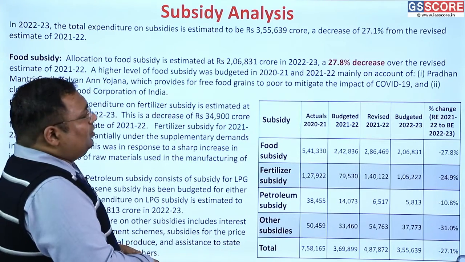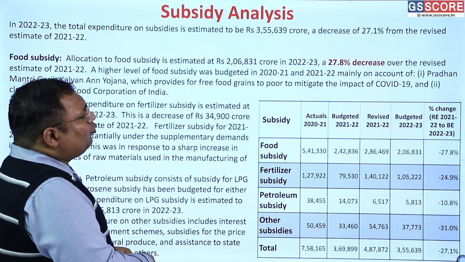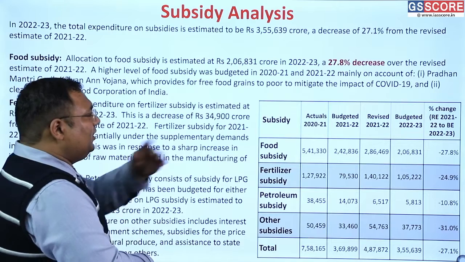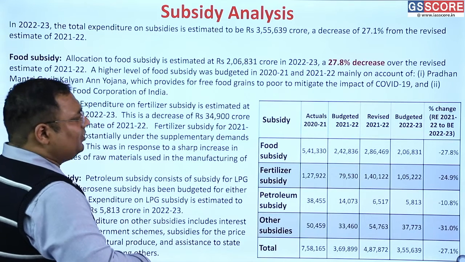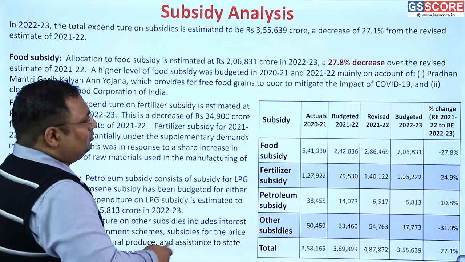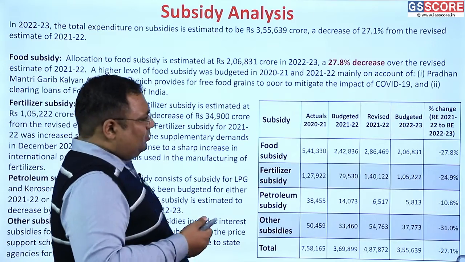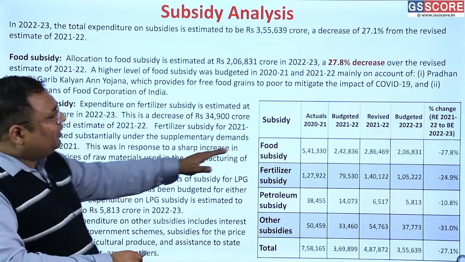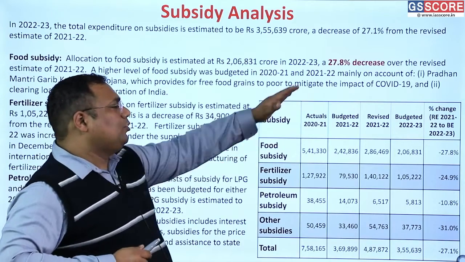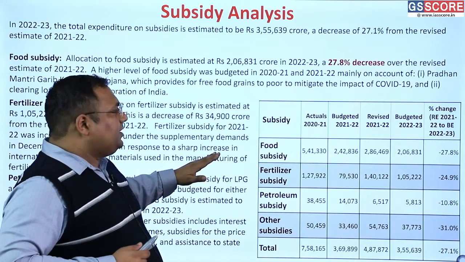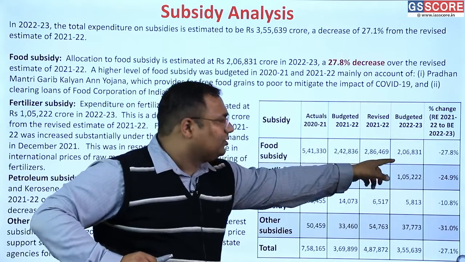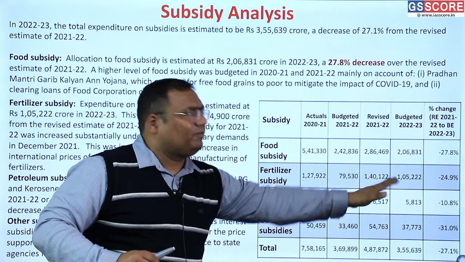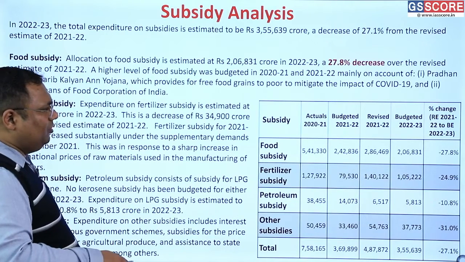So in 2020-21 it was very, very high. This year it is almost half of that. Next year will be a further 27% less. So we can see how much the food subsidy has decreased. And there was a similar increase also from 2019 onwards. From 2019-20, the number was very close to this. So it increased, then reached a high, then came down, then finally settled around its original value.